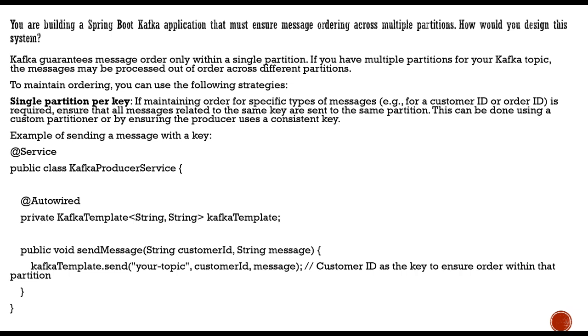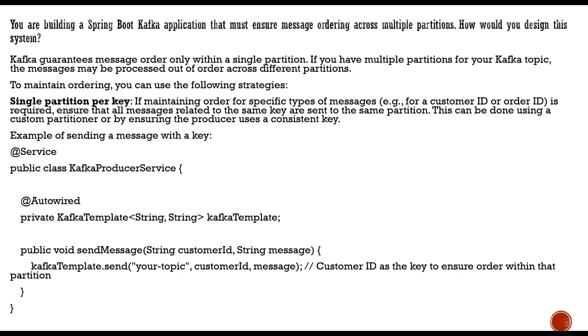So Kafka guarantees that by design, I would say. Now if you have multiple partitions of a particular topic, the messages are definitely going to be processed out of order across different partitions. If it is a single partition, things are easy, but if there are multiple partitions, then definitely there is going to be some out of order processing. Now in order to maintain that, what steps do we have to take?